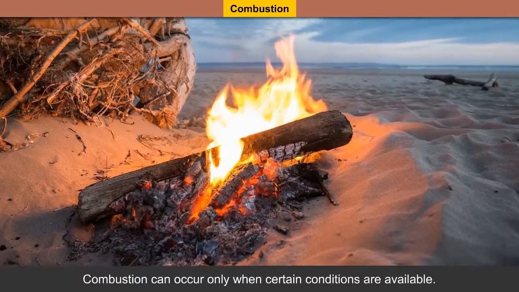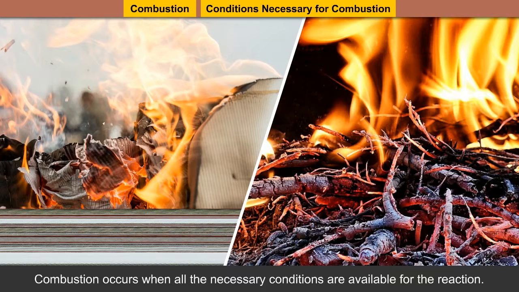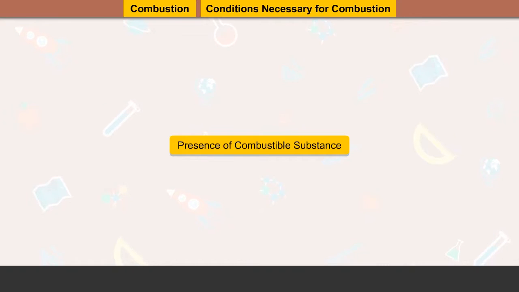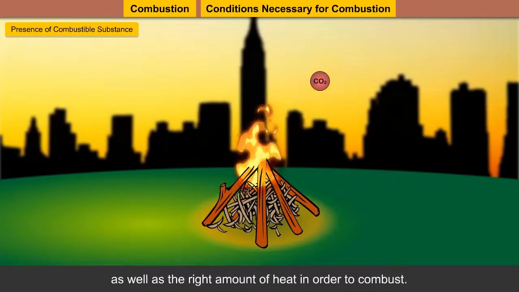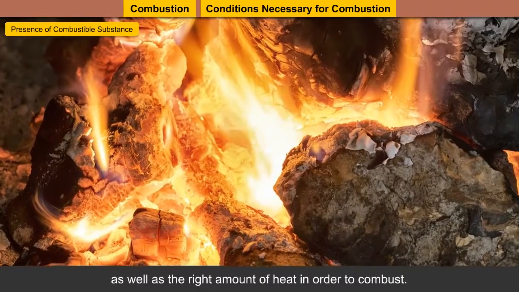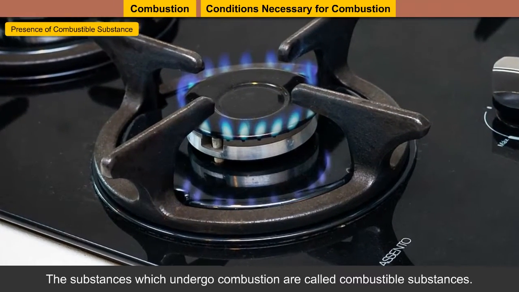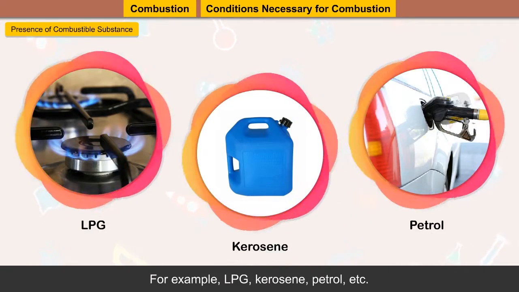Combustion can occur only when certain conditions are available. Conditions necessary for combustion. Combustion occurs when all the necessary conditions are available for the reaction. The three most important conditions necessary for combustion are presence of combustible substance, availability of oxygen, and the right amount of heat. The substances which undergo combustion are called combustible substances. For example, LPG, kerosene, petrol, etc.